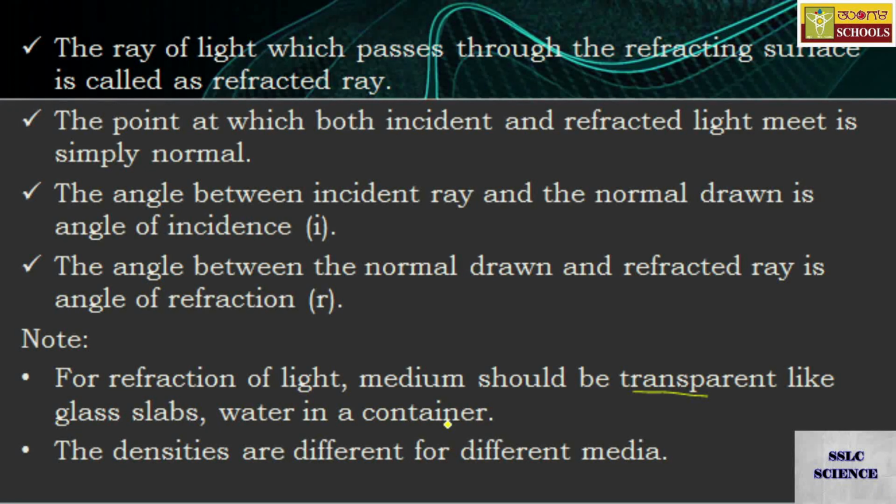And also the densities are different. Generally, rarer medium is different, denser medium different, which means the densities of media differ from one medium to another. So that is the second point. Densities are different for different media.